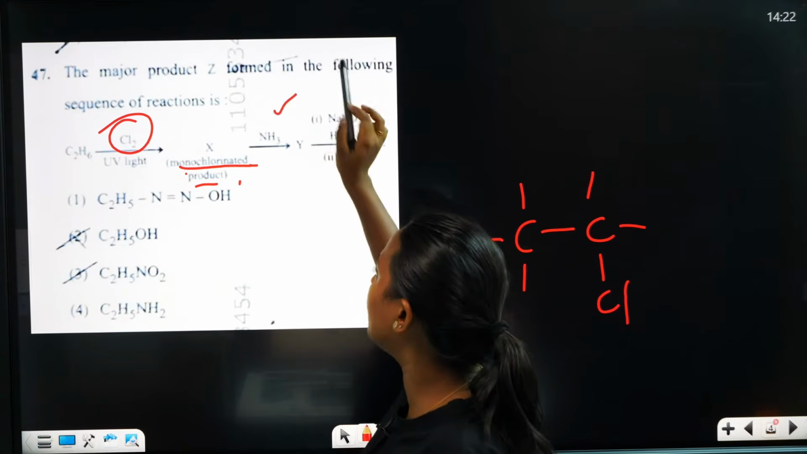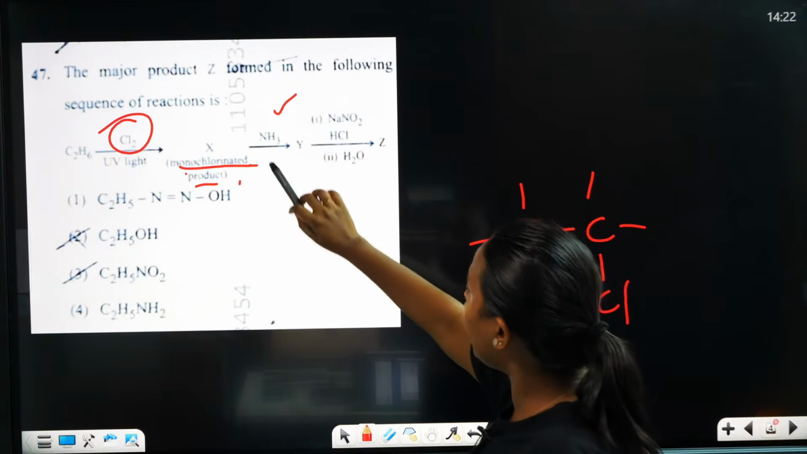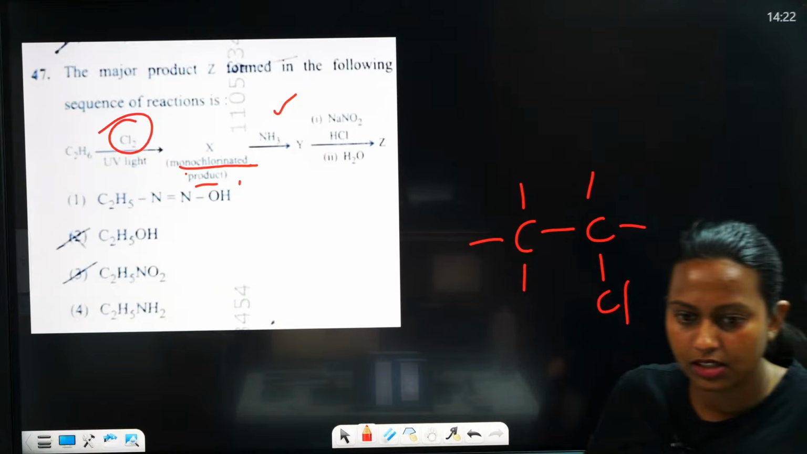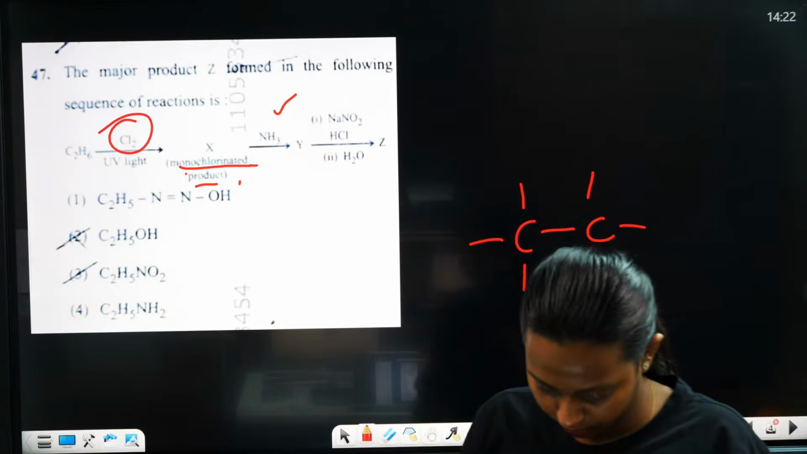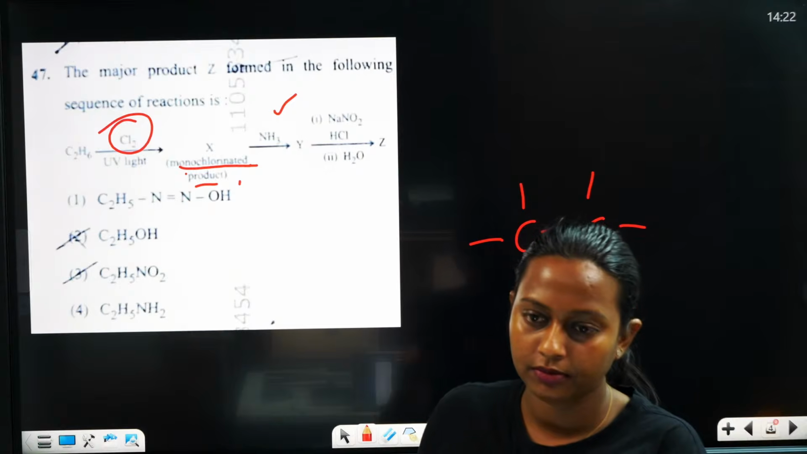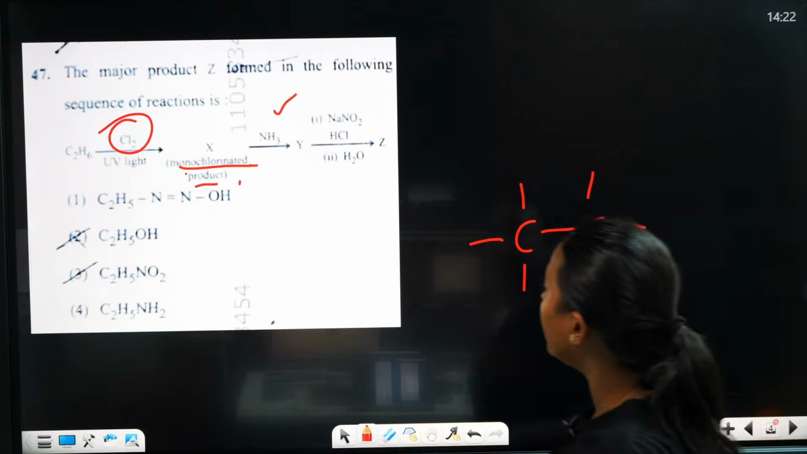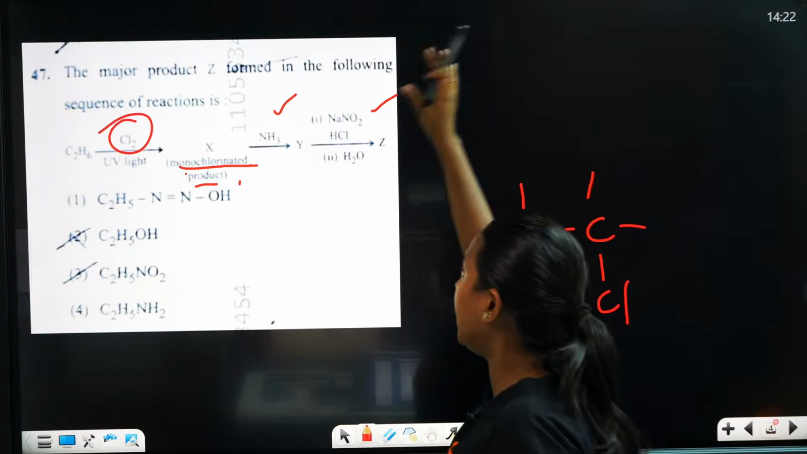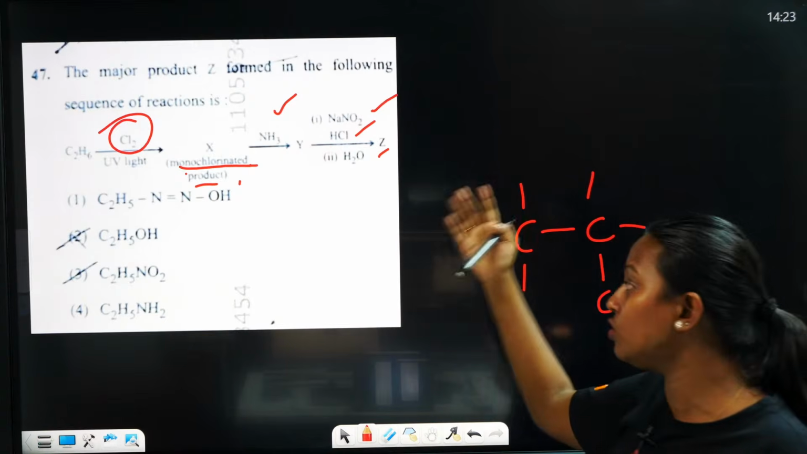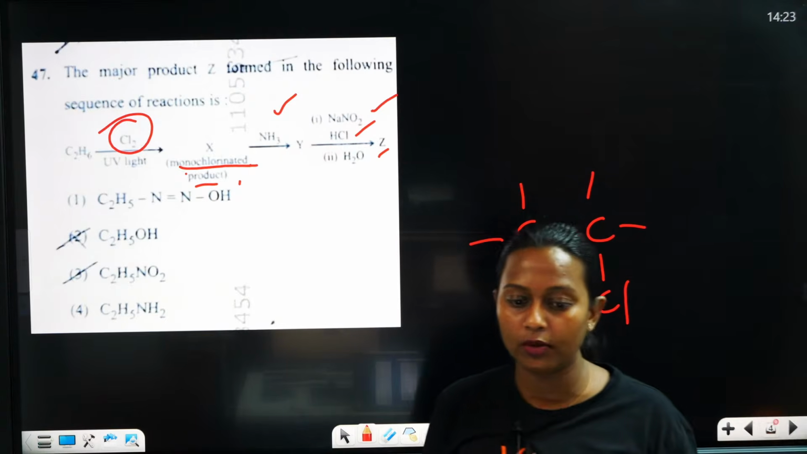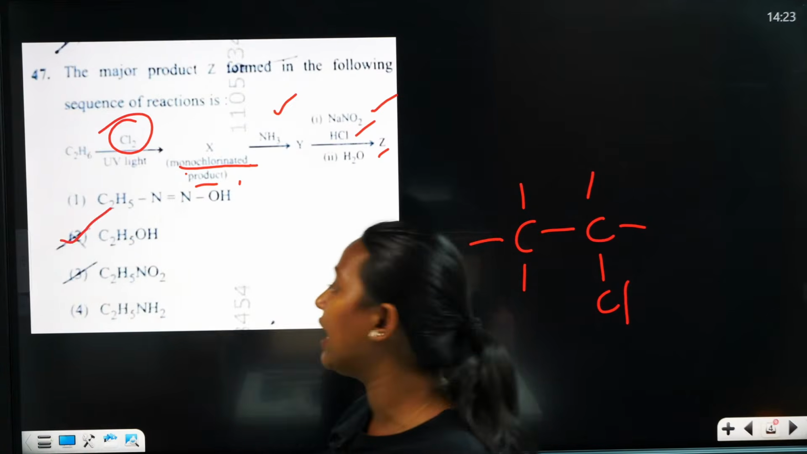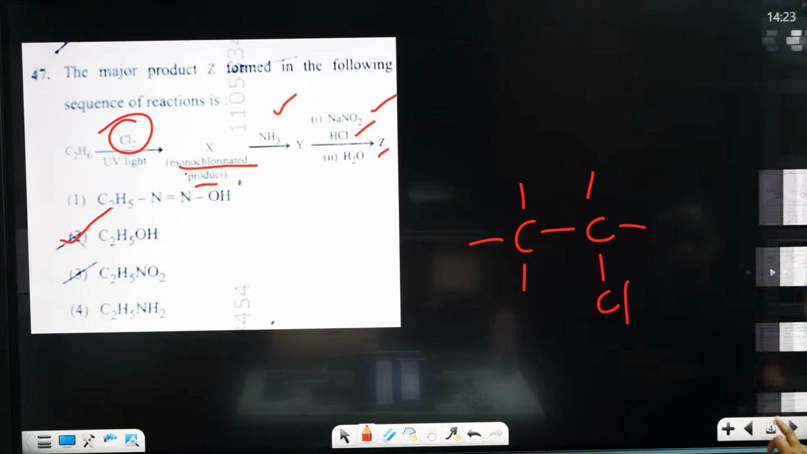Then it's reacting with NH3. You will get Y, and this Y is again reacting with NaNO2 and HCl, H2O. It's actually a two-step reaction. So what will you get? It's very simple. You will get alcohol. So we can move to the next question.